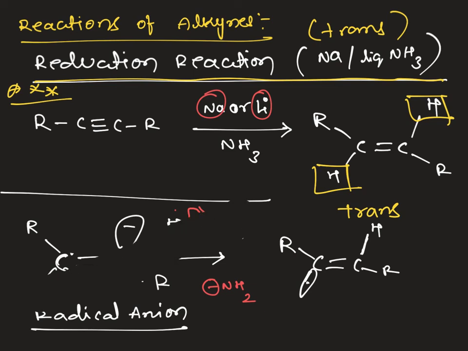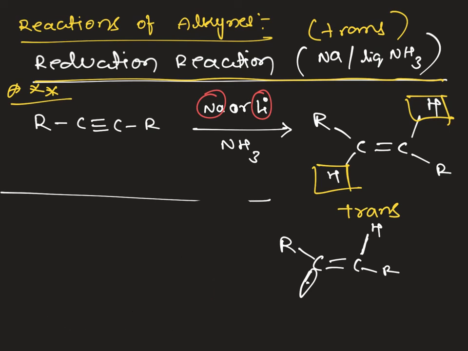Now after forming this free radical, one more sodium metal will come into the picture. Sodium metal will again give one electron to this and convert it into an anion.